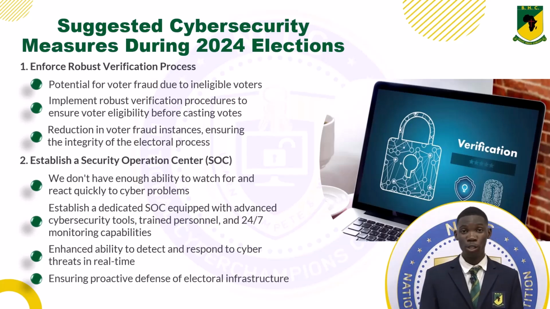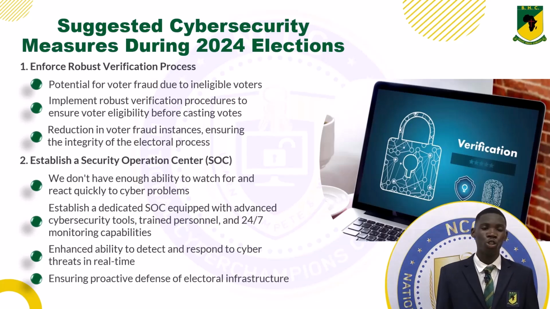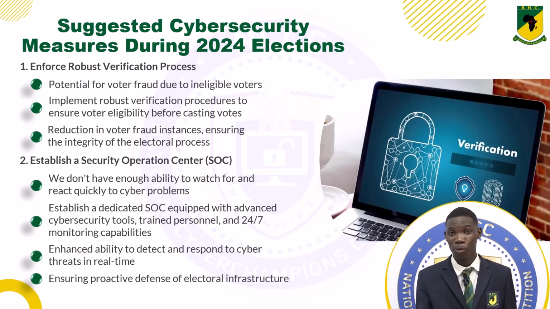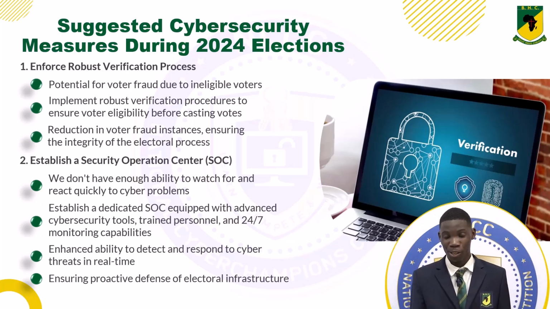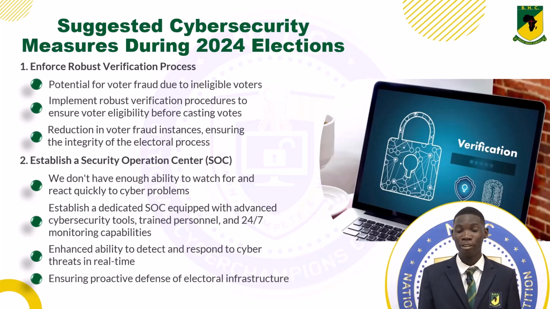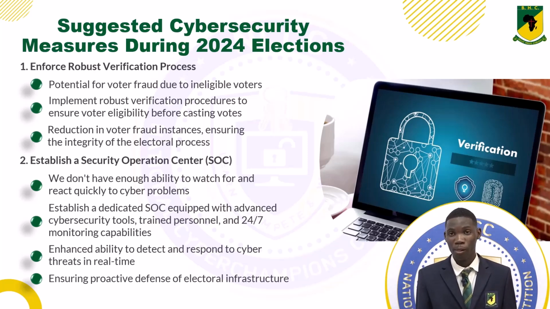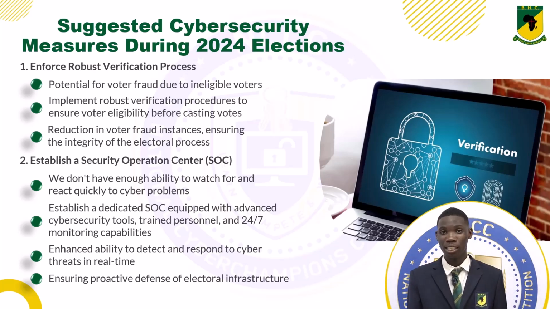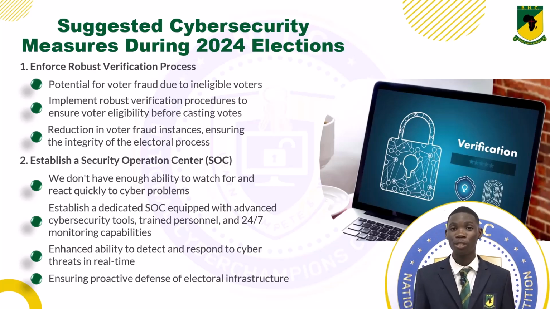Security measures during the election. First point, ensure robust verification processes. Once the identity of the voter has been confirmed, the electoral officer could confirm and verify the voter's eligibility to vote. This can be done by checking the electoral roll against the voter's name to ensure that the voter has been registered and has not voted yet.